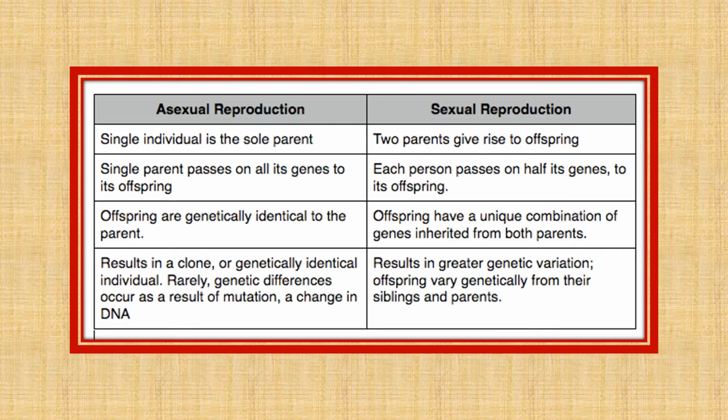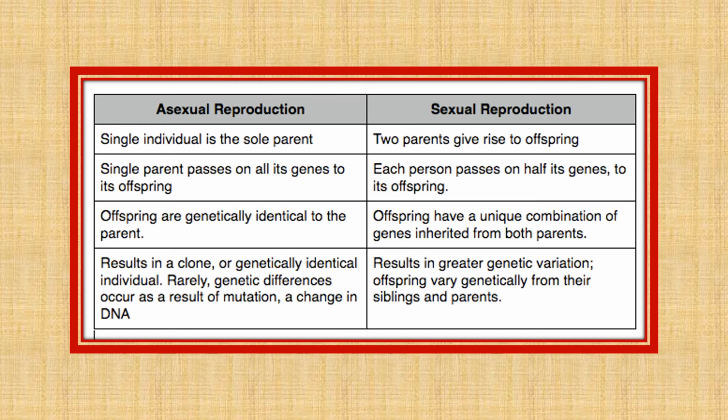The difference between sexual and asexual reproduction. As you have learned now, in asexual reproduction, the single individual is the sole or only parent. And a single parent passes on all its genes to its offspring, the organism that it reproduces. Now, all these organisms that are reproduced are genetically identical to the parent.